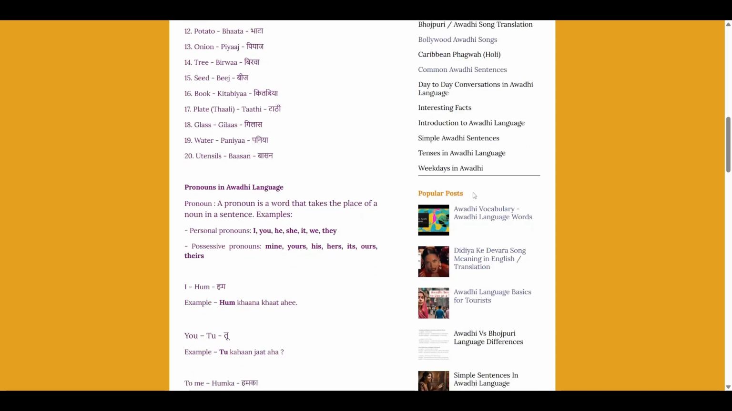Now let's learn some pronouns in Awadhi language. So what are pronouns? Pronouns are the words that take the place of a noun in a sentence. For example, I. Now my name is Pankaj, but this I also represents myself, right? So I, you, he, she, it, we, they, these all are personal pronouns.